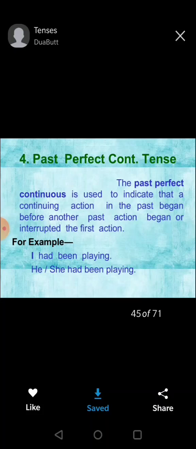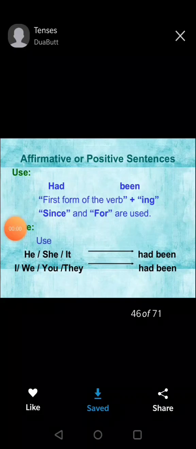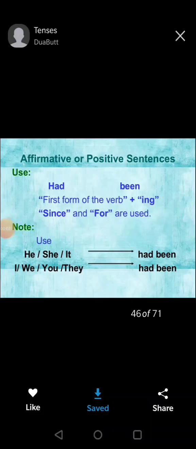She had been playing. And with all we use had been plus first form of the verb plus ing, and we use since and for. It's very important to know the difference between the use of since and the use of for. In all the perfect continuous tenses, we use since and for. Now see, since is used for a point of time and for is used for a period of time.